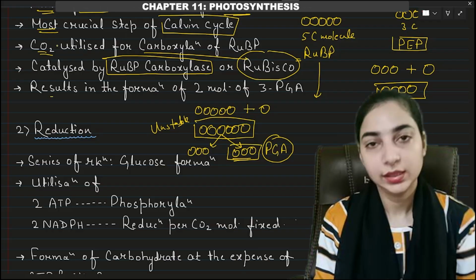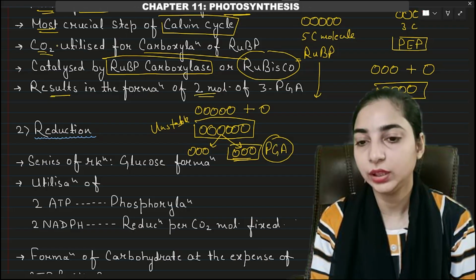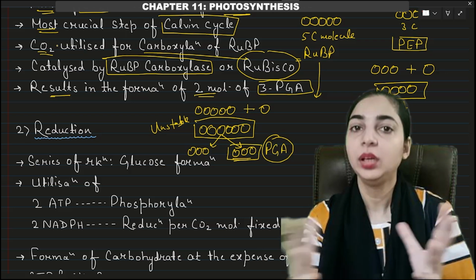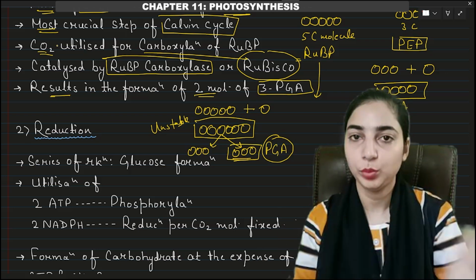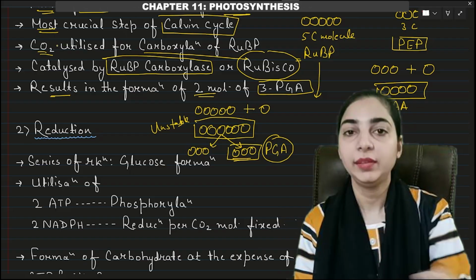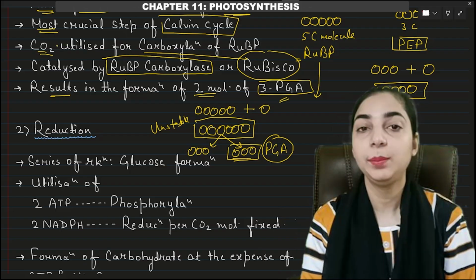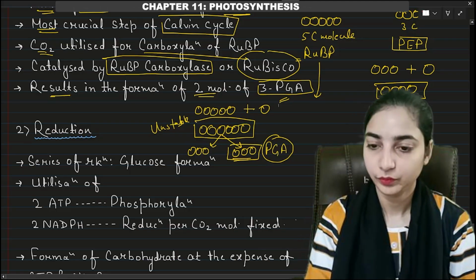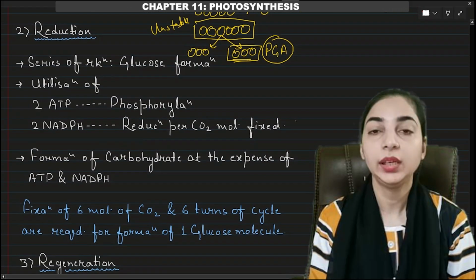And this stage carboxylation will result in the formation of 2 molecules of 3 PGA. We have already discussed. After addition of carbon dioxide to the RuBP, 6 carbon molecule will be formed, which will be unstable. It will be broken down into 2 molecules having 3 carbons each. So these 3 carbon molecules are known as 3 PGA, 3 phosphoglyceric acid. So this was the first stage of the Calvin cycle.